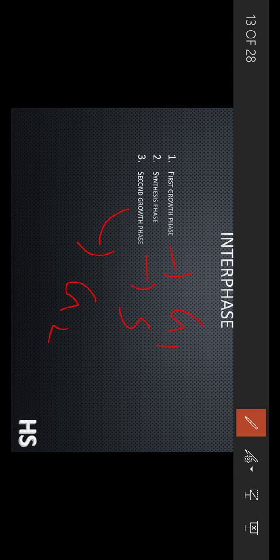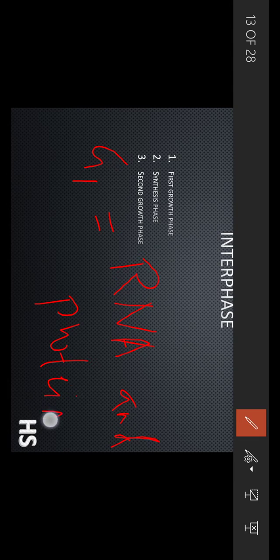What is the G1 phase? What do you mean by the growth 1 phase? It is denoted by G1. In the G1 phase, there is more synthesis of RNA and proteins inside the body. What are RNAs?